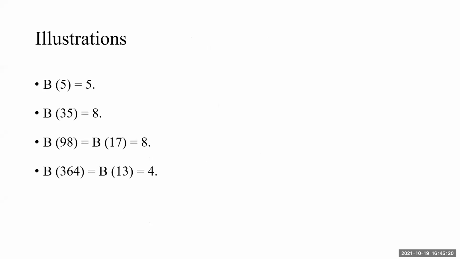Then 364: first when we add the digits, 3 plus 6 plus 4 gives 13. 1 plus 3 gives 4. So the answer is 4. I'm sure you are writing. It is better you write these examples so that the concept will be clear, even if you know many things out of it. Then B of 41830: addition of the digits is 16. Then again 1 plus 6, 7. I will go a little fast when the digits are to be added. I will concentrate on the answer itself so that we can check and go faster.